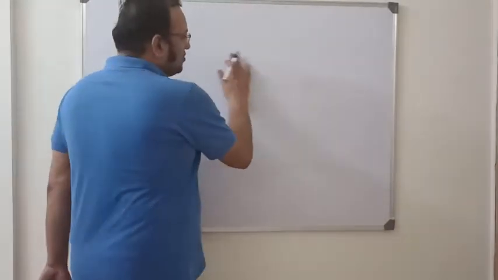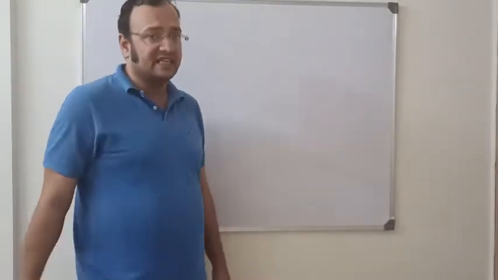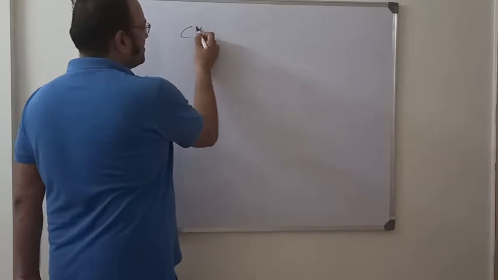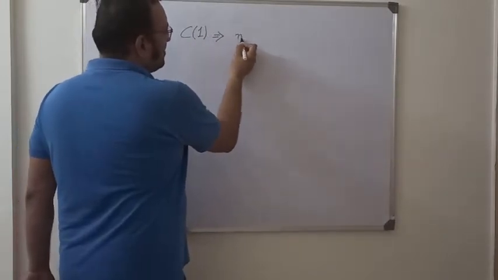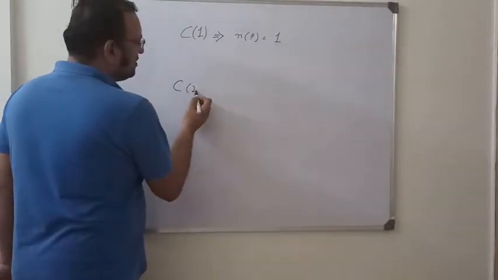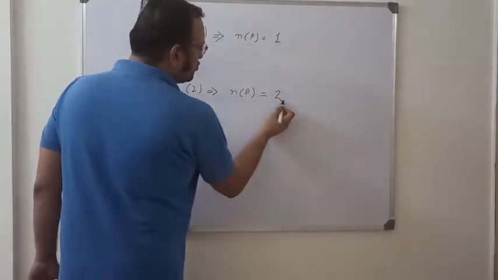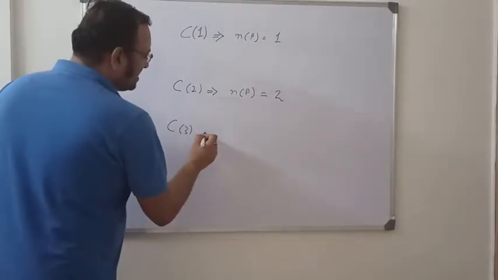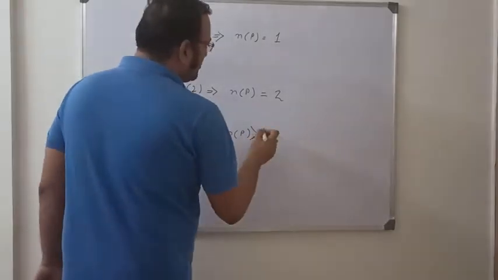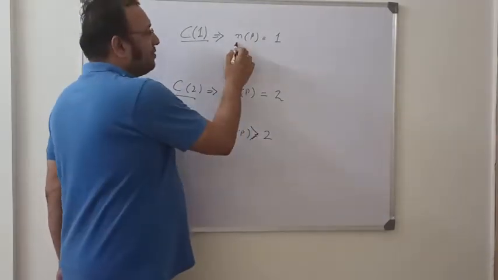So let me tell you that in this brief session, we are going to study 3 cases of comparative degree. So case 1 is when number of people is equal to 1. Case 2 is when number of people is equal to 2. Case 3 is when number of people is greater than 2. So what does it mean by case 1, case 2, case 3? What is the meaning of it? Or for that matter, number of people.